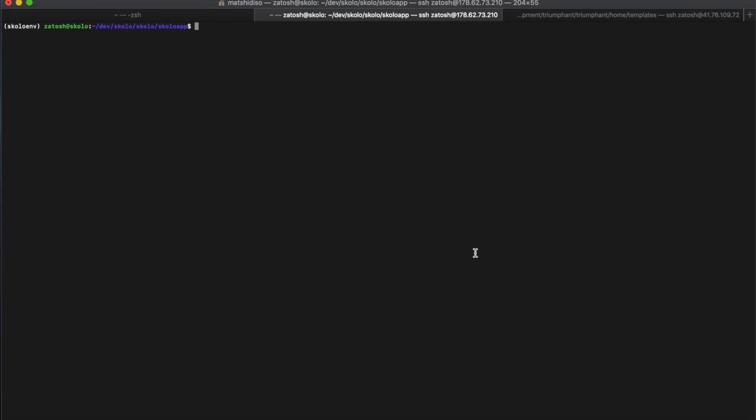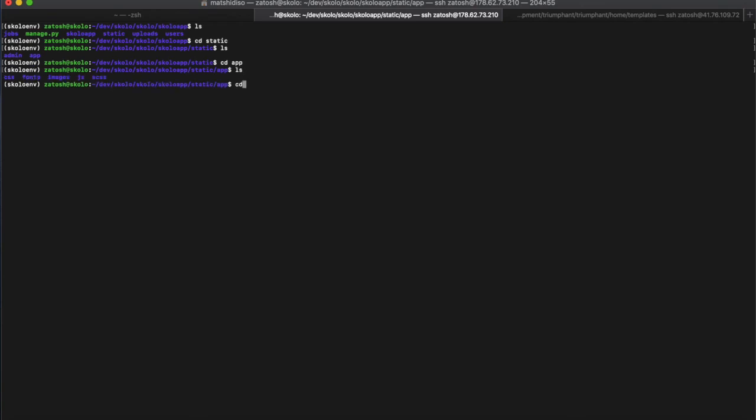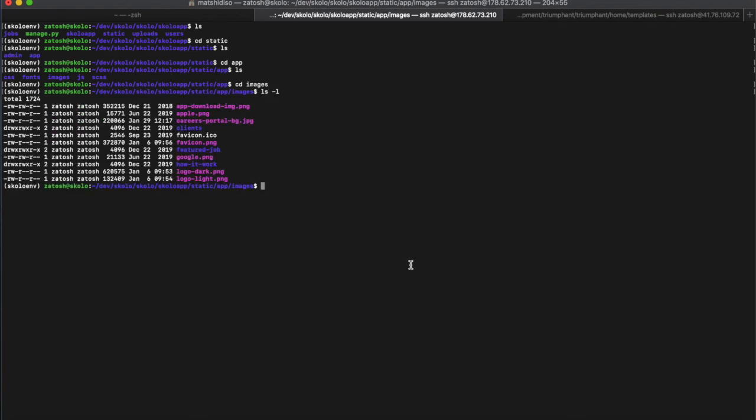So I'm going to just show you where our static folder is again. If you go to cd static, and you see the app, and you see the images, if you list everything that's in here, you will see the image that you want to use. I've already moved it. It takes a while, but I've already moved it from my personal computer to my virtual server. And it's this image over here. It's called careers portal bg.jpg. So this is the image that you want to use.